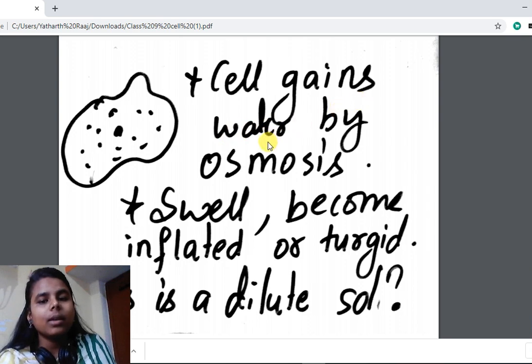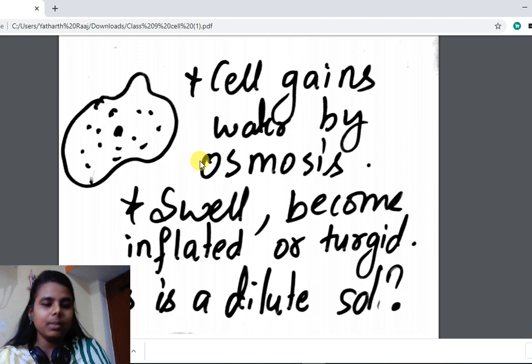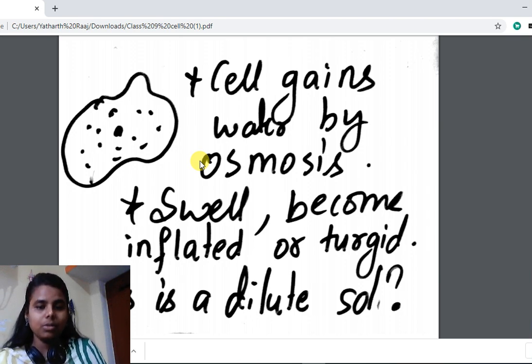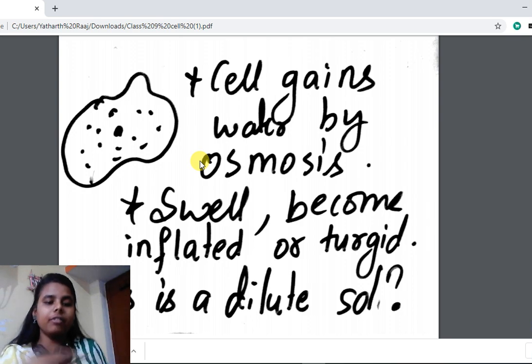So the cell gains water by osmosis, then some changes will be seen in the cell. And what are the changes? Cells will swell, become inflated, okay, and turgid. A little bit harder, that means water will go inside, the cell will swell, become inflated or turgid.